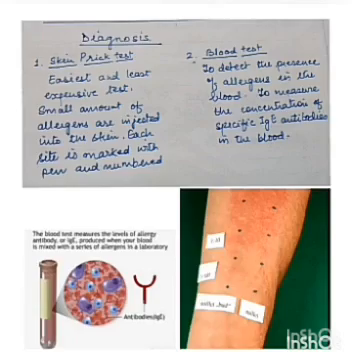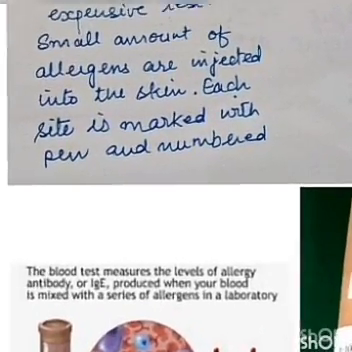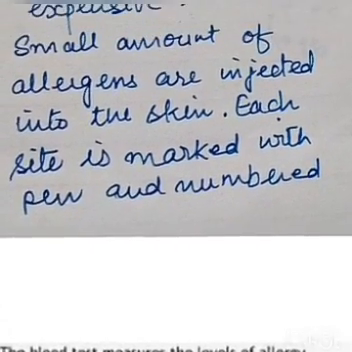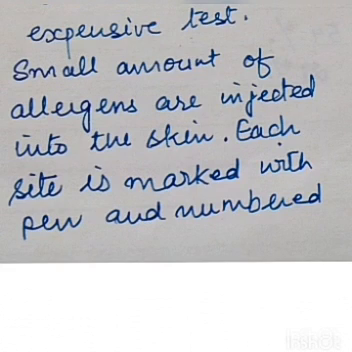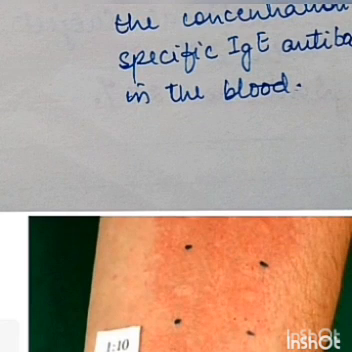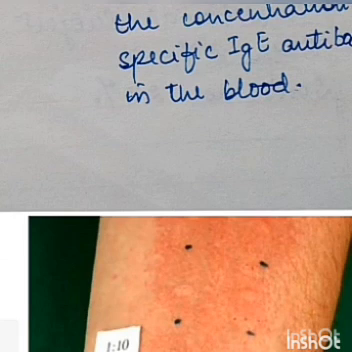What is the skin prick test? It is the easiest and the least expensive test. A small amount of allergens is injected into the skin. Each site is marked with a pen and numbered. You can see in this, the black dots are where the allergens are injected, and the amounts are written on the paper. And the inflammatory reaction is seen in the form of swelling and redness on the pricks of injection. Like this, one can be tested for the allergy.